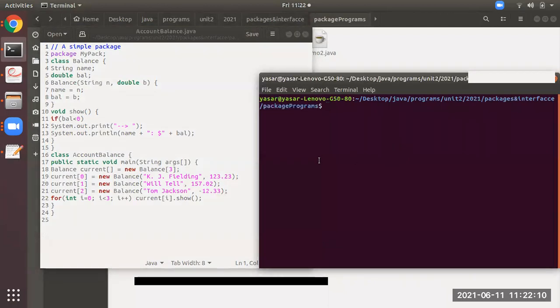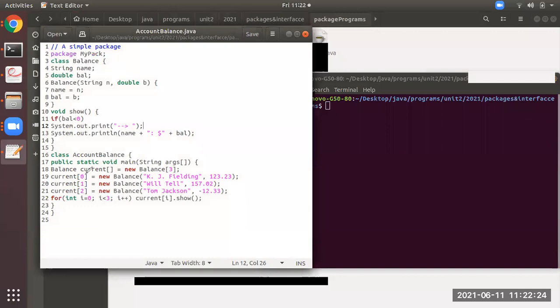So you can see at line number 3 to line number 15, there is the class Balance, and after that there is another class AccountBalance at line number 16 to line number 24. This concept is very simple. This is an object array over here. The size is 3, so 3 objects at positions 0, 1, 2. All of them will be assigned different names: Fielding, Tell, Jackson, with the balances as 123.23, 159.02, and minus 12.33. That's it. And after that, the for loop is implemented.